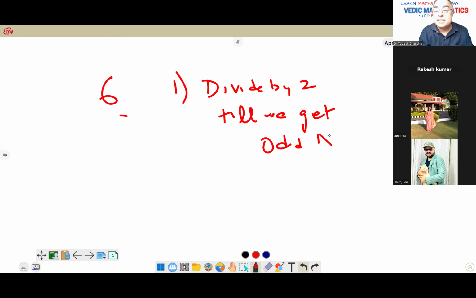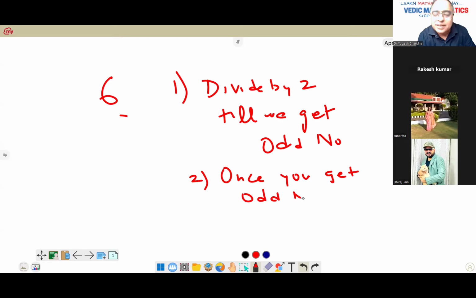Why I am writing this: in the case of 12, when you divide 12 by 2, it will be 6, which is again an even number, right? And once you get the odd number, follow the same procedure as we did: squaring it, dividing by 2, everything.